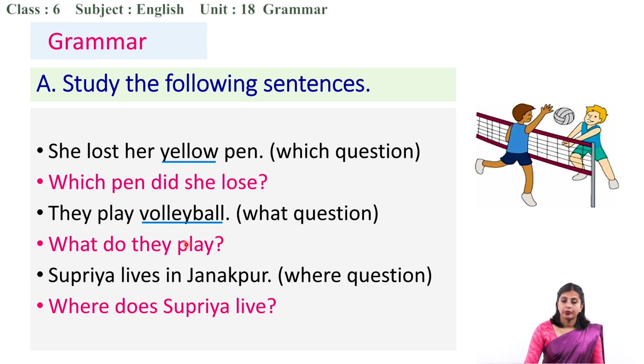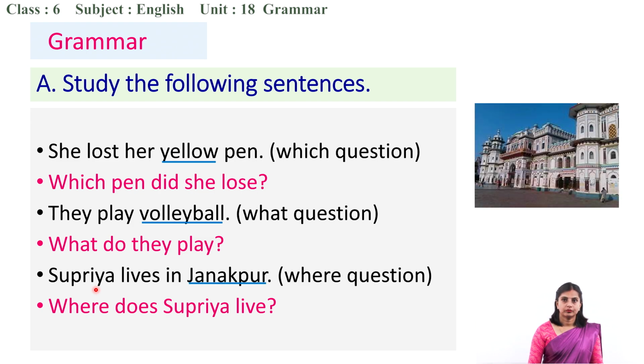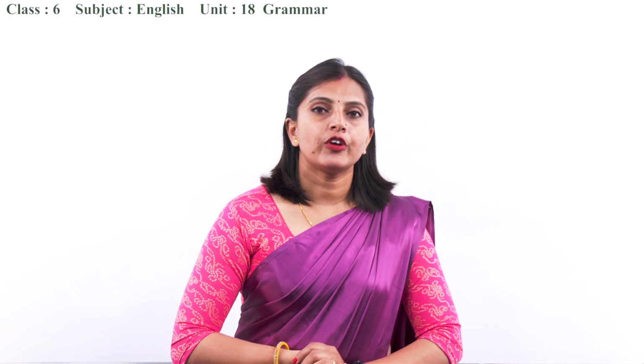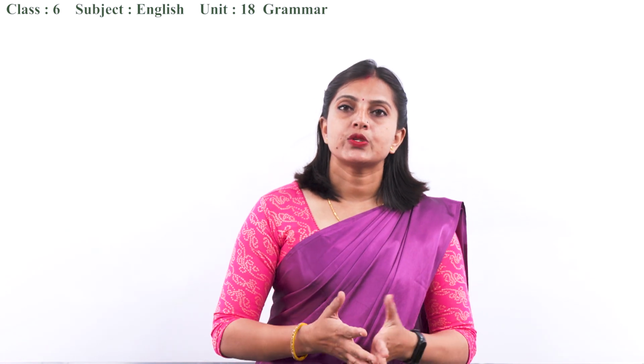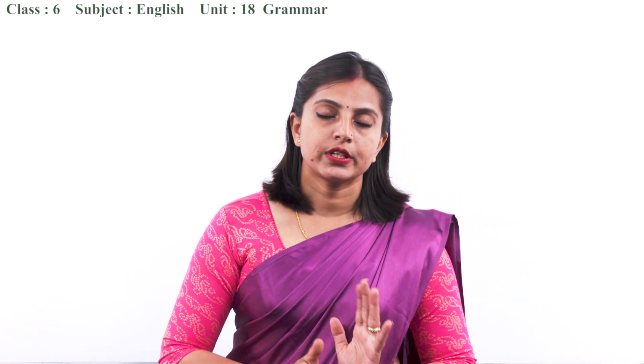They play volleyball. Supriya lives in Janakpur. Janakpur is a place. Where does Supriya live? Supriya lives in Janakpur. Okay, so that's how you can use WH words. So till now we have learned which WH words can be used for the given statements.